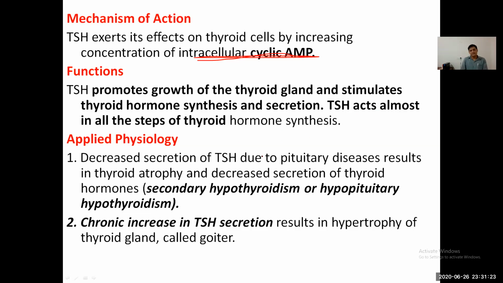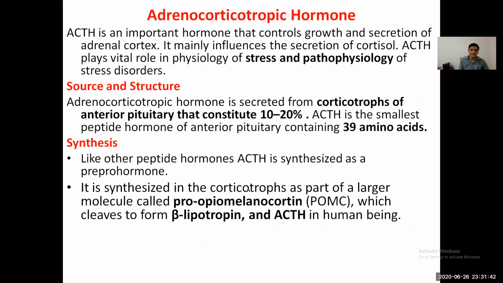Decreased TSH due to pituitary disease results in thyroid atrophy and decreased secretion of thyroid hormone, causing secondary hypothyroidism, or hypopituitarism, pituitary hypothyroidism. A chronic increase in TSH secretion results in hypertrophy of the thyroid gland and causes goiter. ACTH, adrenocorticotropic hormone, is an important hormone that controls the growth and secretion of the adrenal cortex gland.